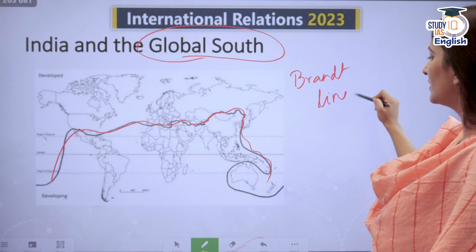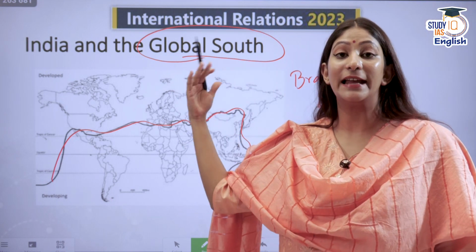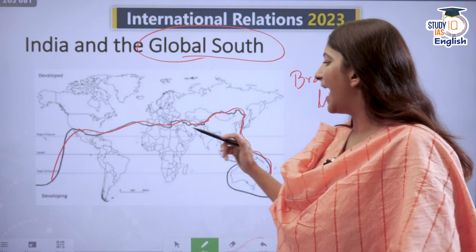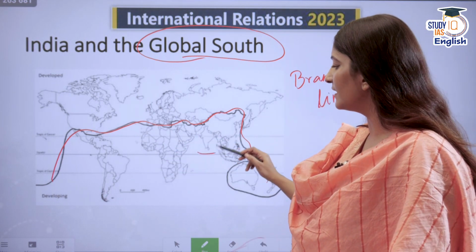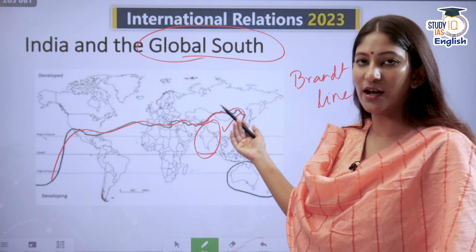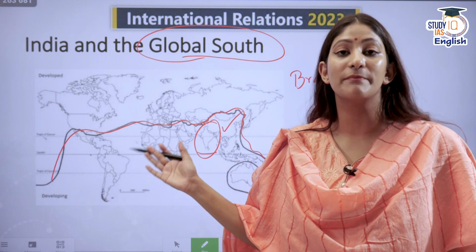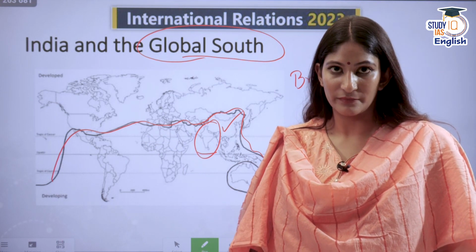It's an imaginary line that divides the elite rich north from the poor south. And India, as you can see, is lying entirely, and even China is entirely lying in the northern hemisphere. But still they were considered as a part of the global south.